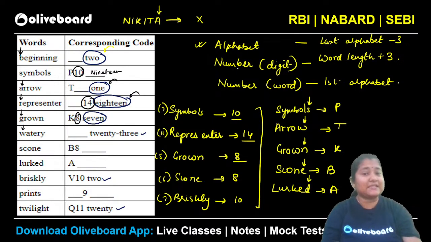Similarly, the second is number in the digit. What is number in the digit? It is going to be word length plus 3. So what is the word length here? You can see that's your 6, right? So 6 plus 3, we will have a 9 here.